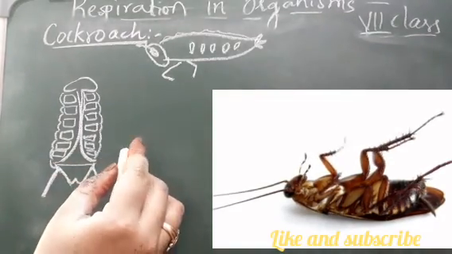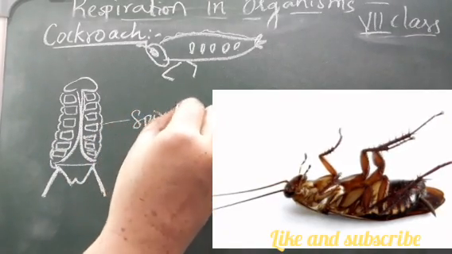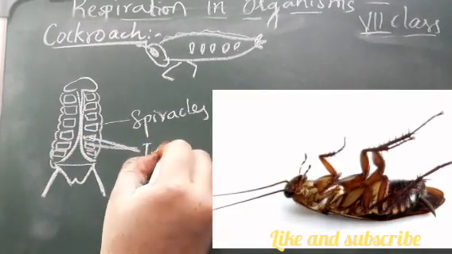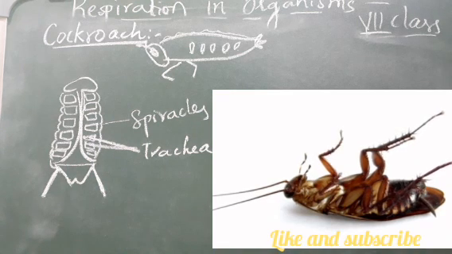So these are nothing but your spiracles. What are they called? They are called spiracles. And the network of tubes is called the trachea. What is it called? It is called the trachea. So they help the cockroach to breathe.